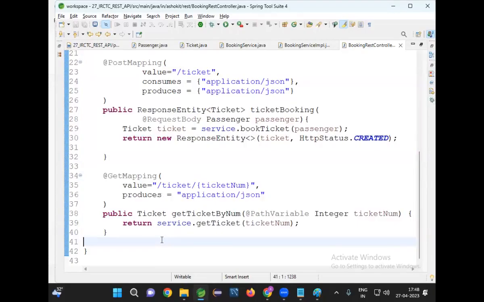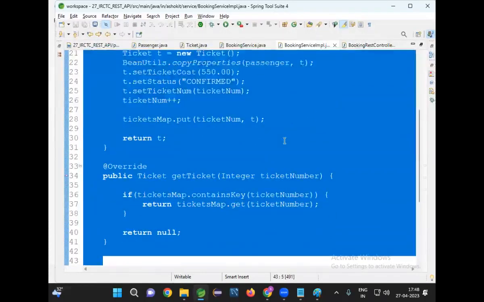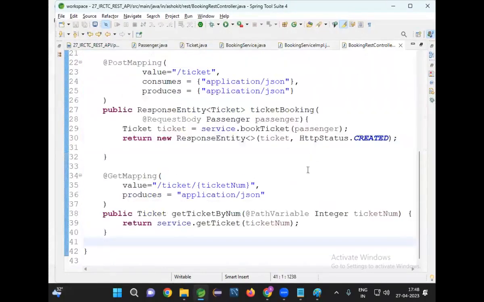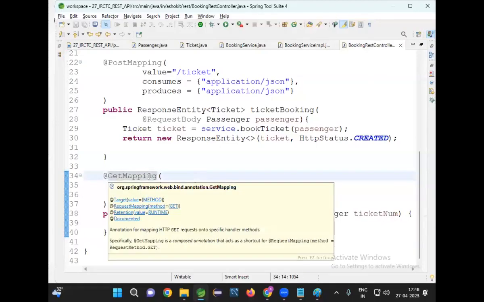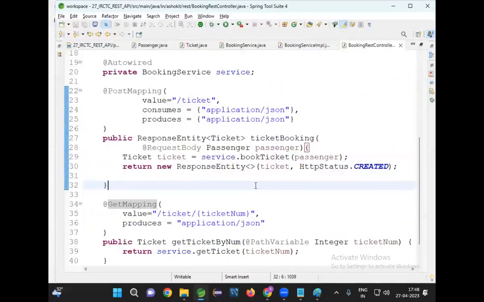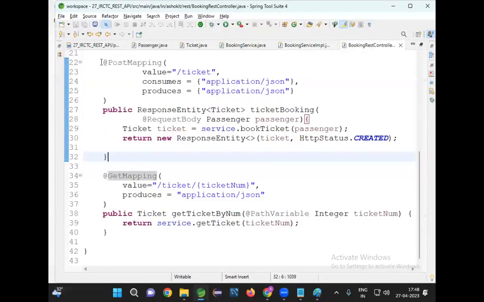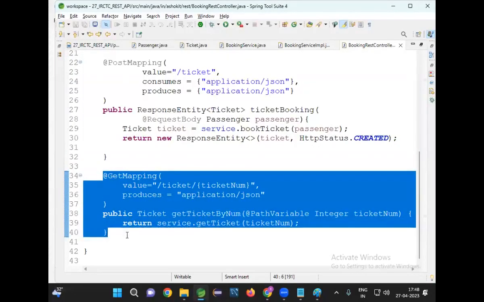In normal Java classes, in the service impl, we will call them two methods. But when it comes to the REST API, we will not say it as a method. We will say it as an operation. In my REST controller, in my REST API, there are two operations available. One is used to book the ticket. Another one is used to get the ticket. Are you guys clear with this?